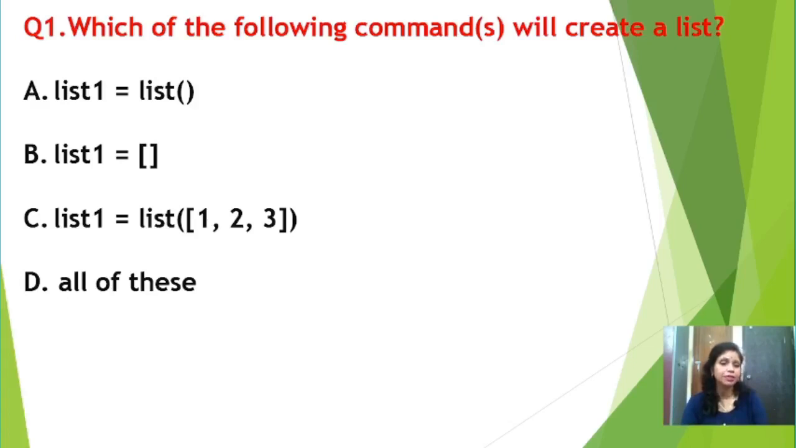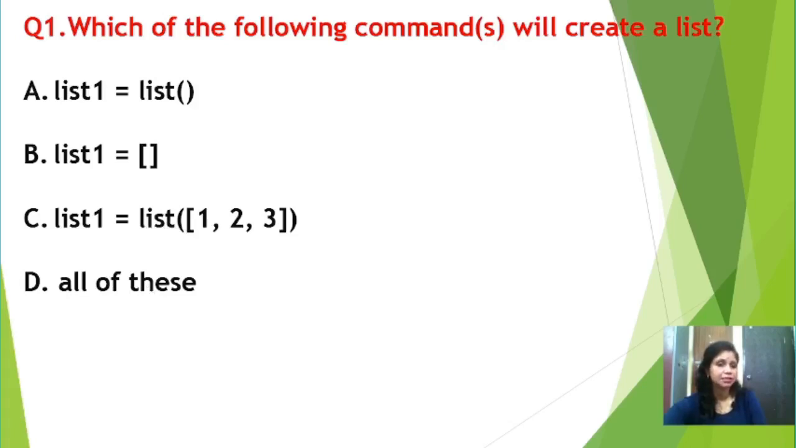List method is used to create a blank list also, like option A says list1 equal to list method. So in this way you can create one blank list, right? So list1 is one blank list. And option B says list1 equal to square bracket start, square bracket close. That is also one example of blank list, right? No element is there. Option C says list1 equal to list method 1, 2, 3 within square bracket. So here we have declared one list variable, name is list1, but now this list1 is not a blank list, but list1 contains some elements 1, 2 and 3. So in this way also we can create a list. Option D, all of these. So here our answer is option D, all of these.